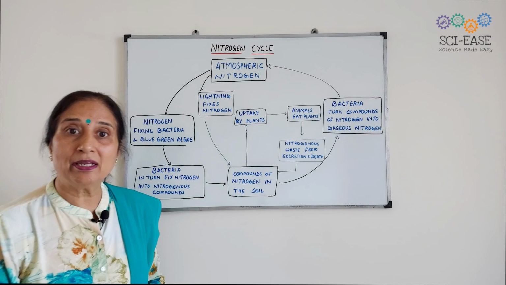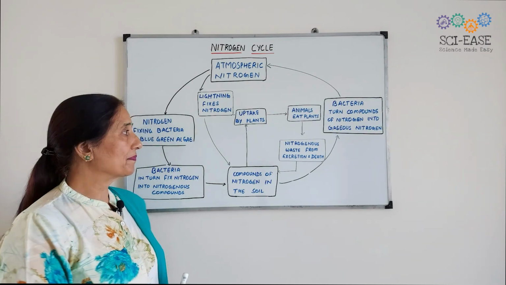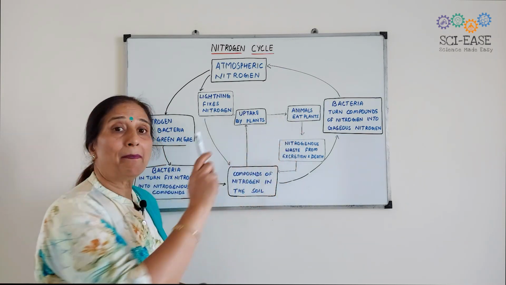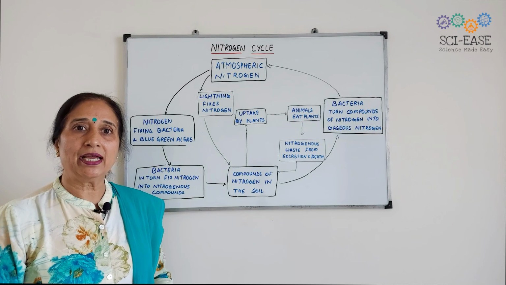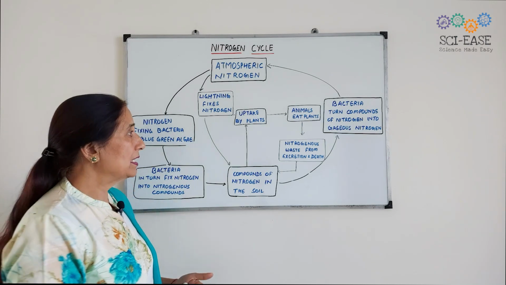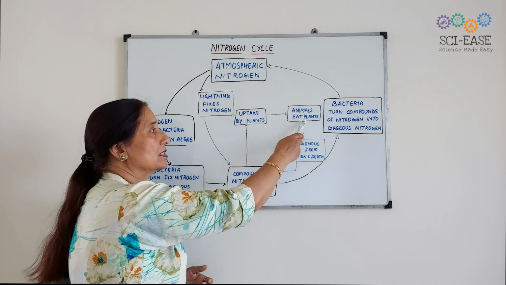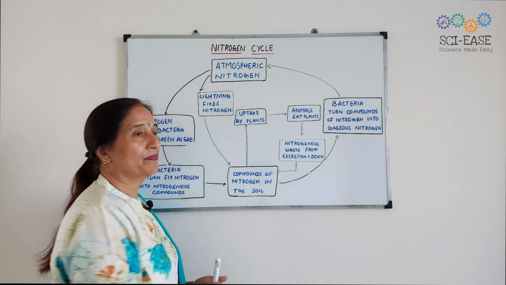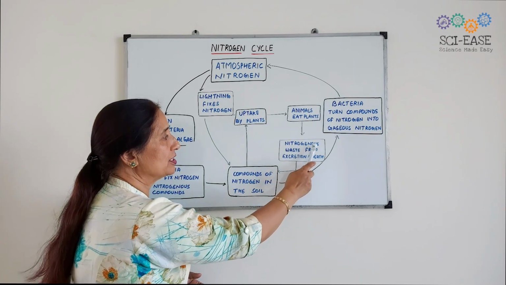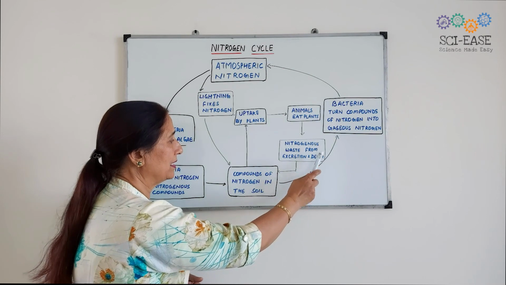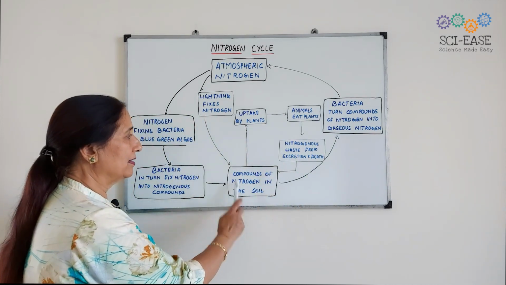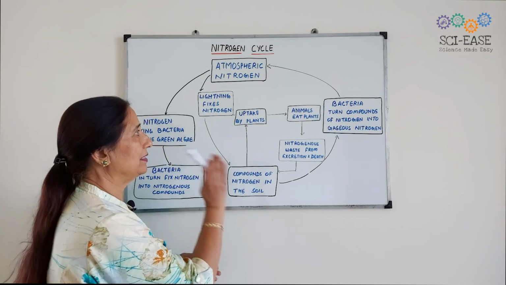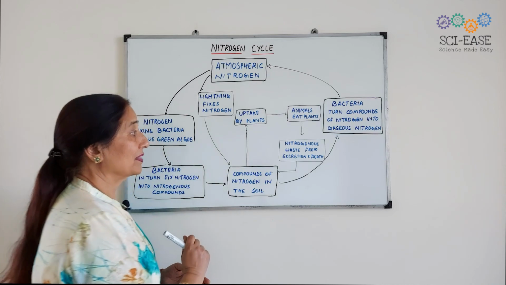But when these animals die, certain bacteria and fungi will act upon them and convert that dead organic matter into nitrogenous waste. So here, nitrogenous waste comes from excretion and death. Now again the fertility of the soil will increase, as compounds of nitrogen are there in the soil. So this is the cycle.